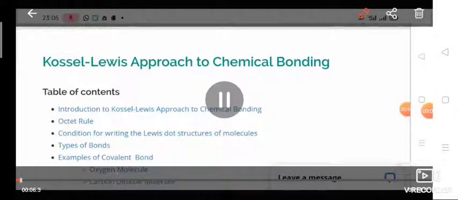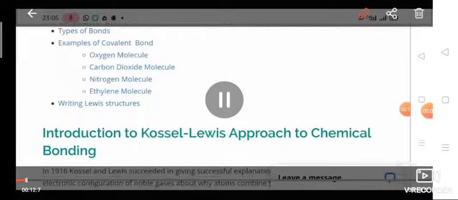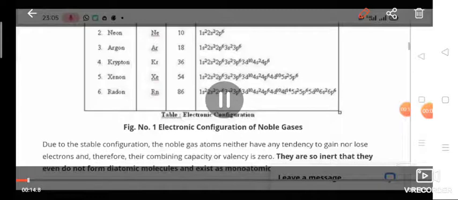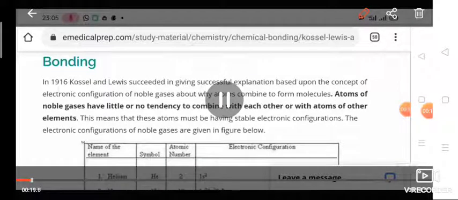Dear students, in this lesson, let us see about chemical bonding. Actually, what is chemical bonding? It is a force of attraction which holds or binds the constituent atoms together in a molecule. This was given by the Kossel and Lewis approach to chemical bonding. So, let us see about this.